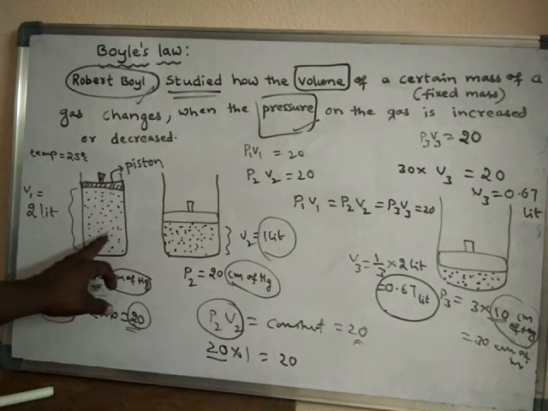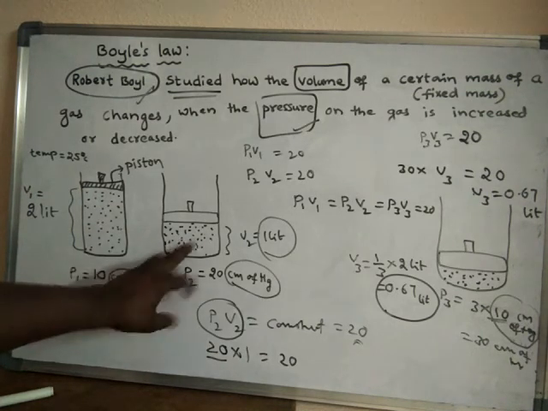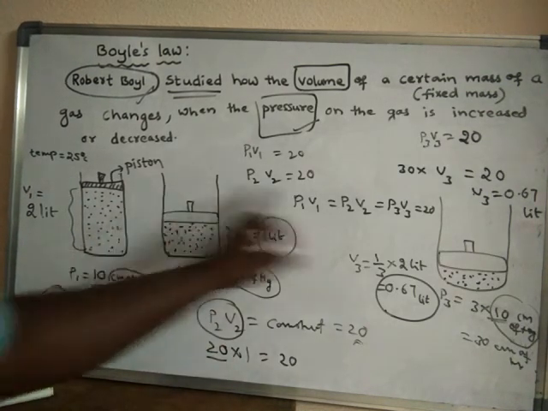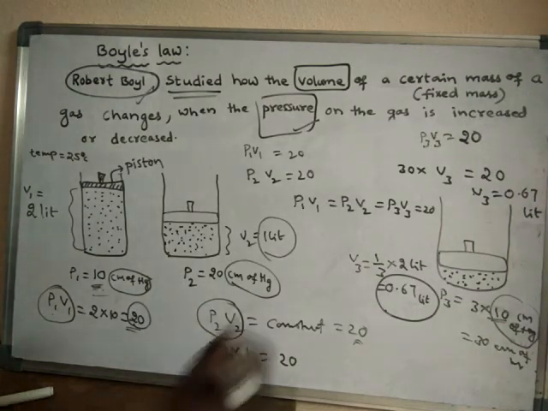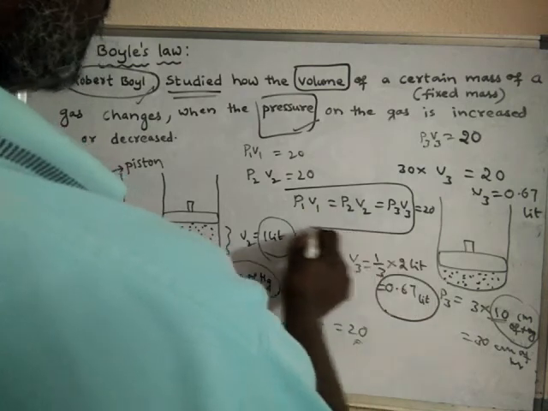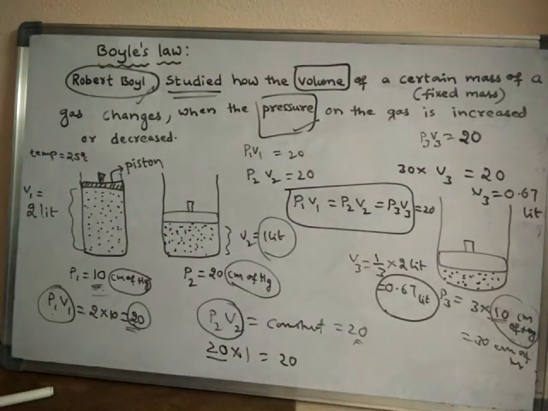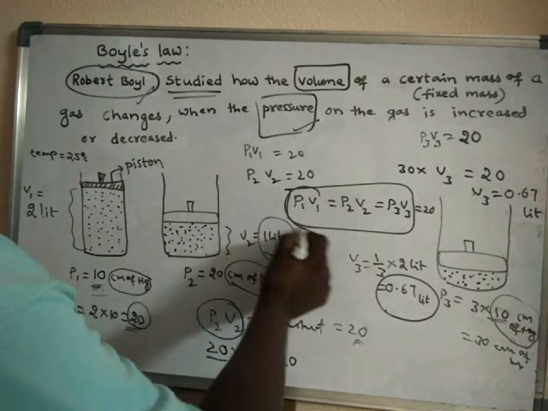If pressure is doubled, then volume will become half. If pressure is tripled, then volume becomes 1/3. If pressure is made 4 times, then volume will become 1/4. So like this, he established a relationship between pressure and volume, and he says that the product of pressure and volume is always constant.